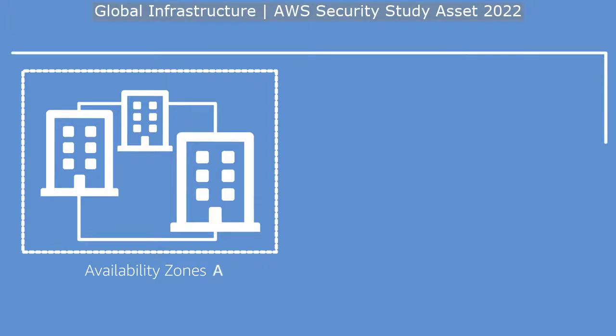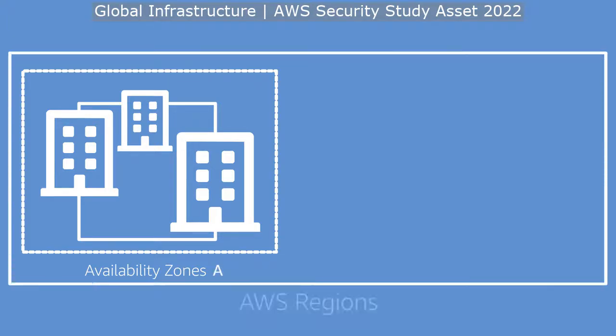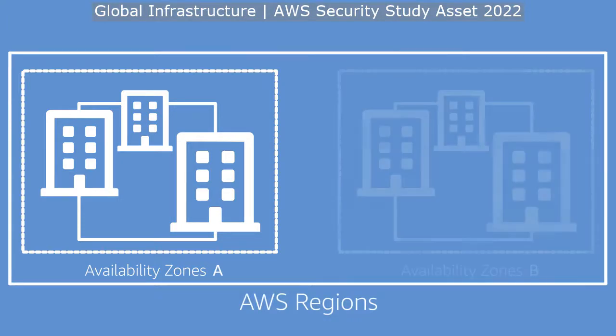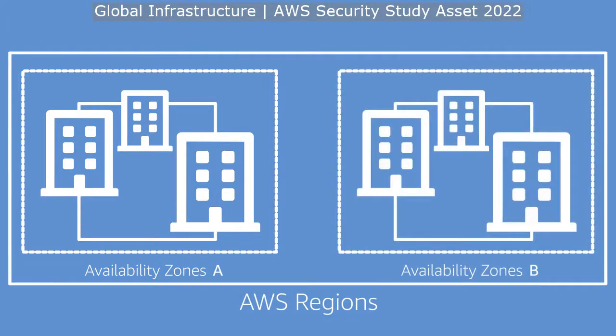Now, AWS groups its availability zones into AWS regions. An AWS region usually has two or more of these availability zones, which are physically separated and isolated from each other, so that if one availability zone goes down, the others are not affected. When you create certain resources on AWS, you will need to select the AWS region to host that resource.